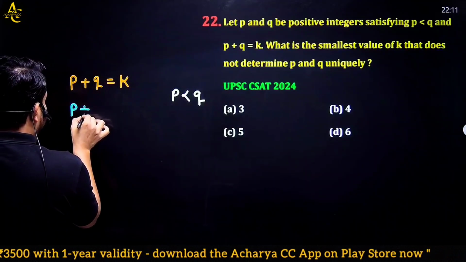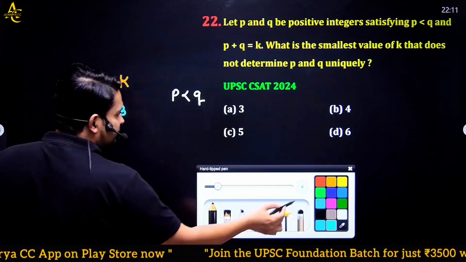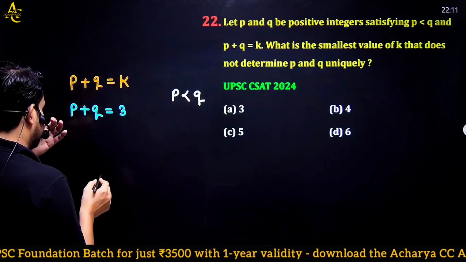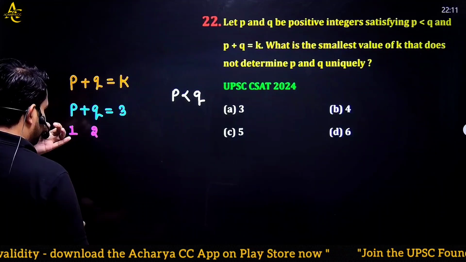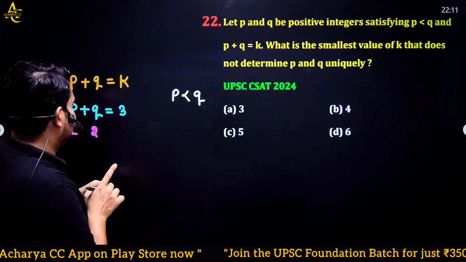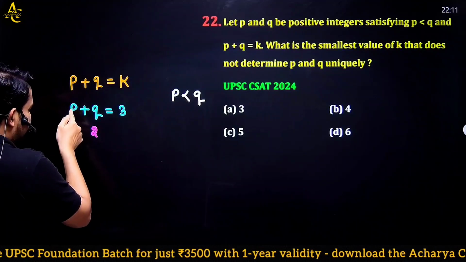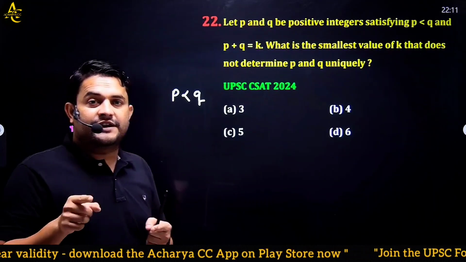If I take P plus Q equal to 3, as you know that P and Q are integers and P is less than Q, so there will be only one possibility, that is 1 and 2, because 1 plus 2 is equal to 3. Here the condition is satisfied: P takes only 1 and Q will take value 2. So we can tell the definite value of P and Q.